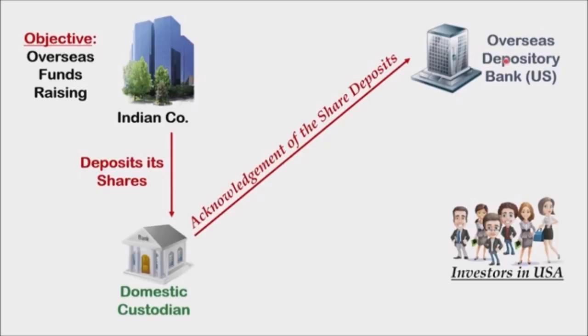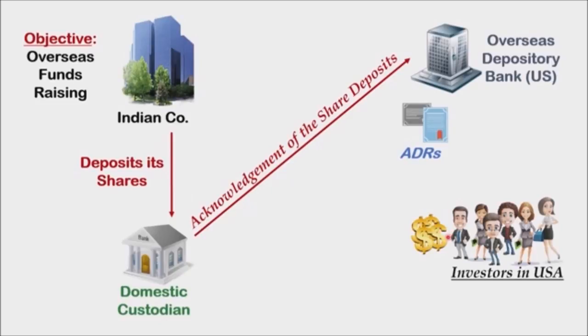Based on the backing of those shares lying with the custodian, the depository bank will issue ADRs or American Depository Receipts. That means now these ADRs as financial instruments will be purchased by these investors in the USA. So here we see that ADRs are ready to issue, lying in the hands of this depository bank, and on the other side, these investors in the USA, they have money in the form of dollars.